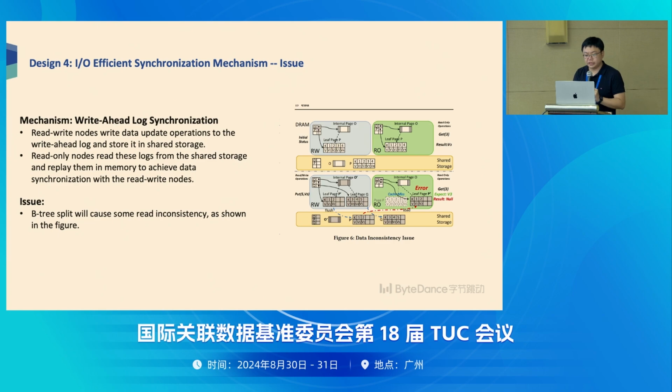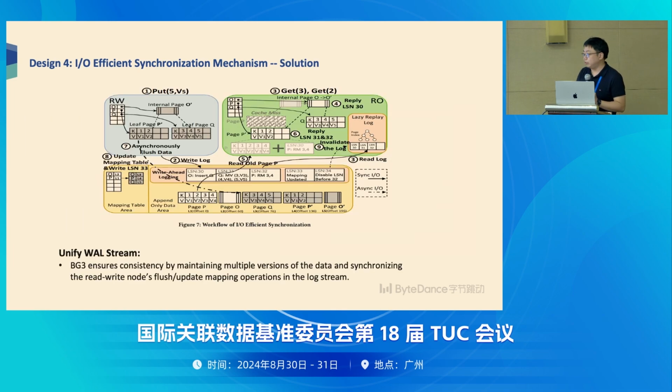The last part is synchronization. This part involves lots of engineering work, so I will not show the detail of this. The one I want to highlight is that instead of syncing the data over the network, right now we use the cloud storage log to synchronize the data. When every new piece of data is written to the write node, we record it as a log and flush it to the cloud storage.